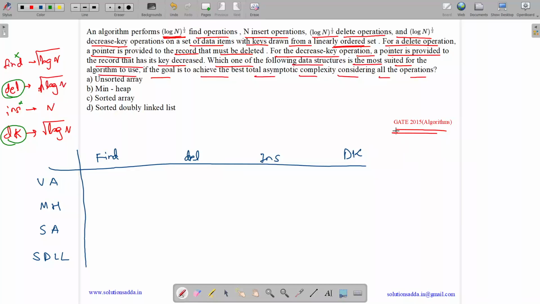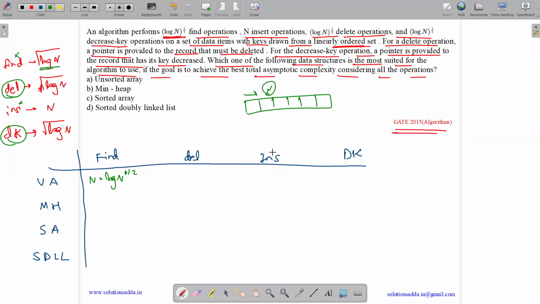So we have been given an unsorted array. Suppose you are given an unsorted array and you have to find a particular item. So how will you find it? You will find it basically by performing a linear search. Linear search will take order of n complexity. And how many find operations do we need to do? Log n. So total complexity is n into log n to the power 1 by 2. And we just need a scan.